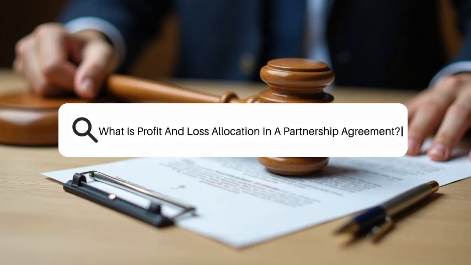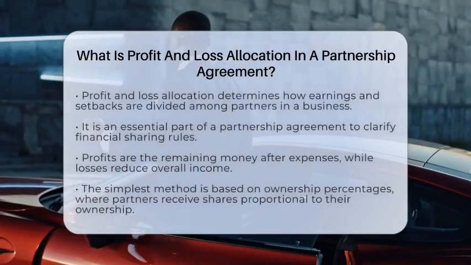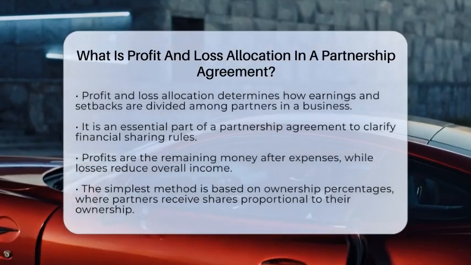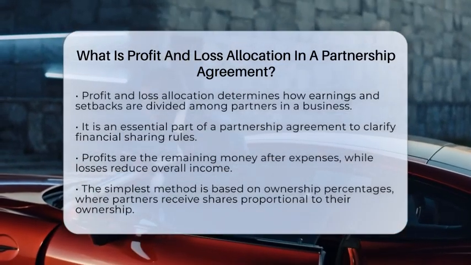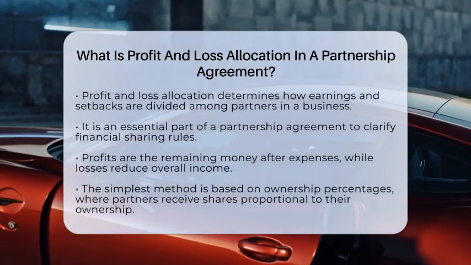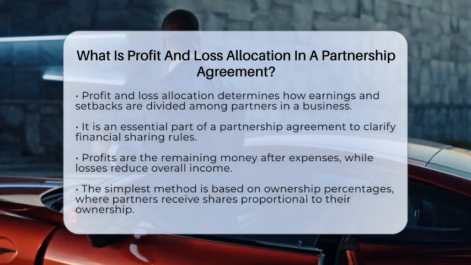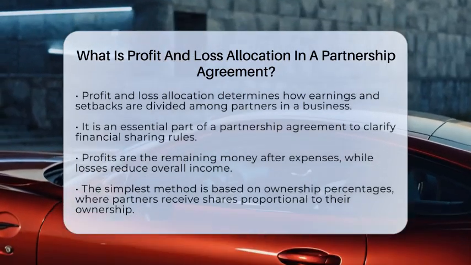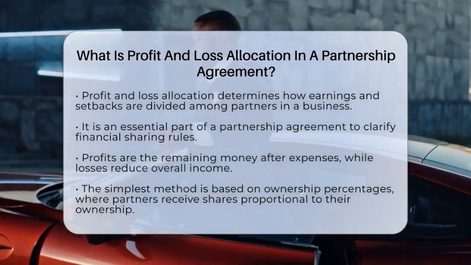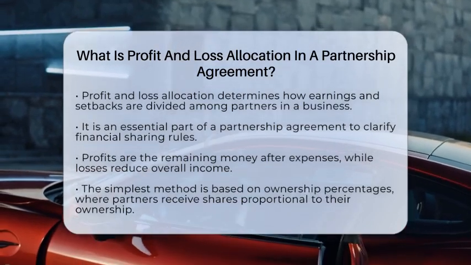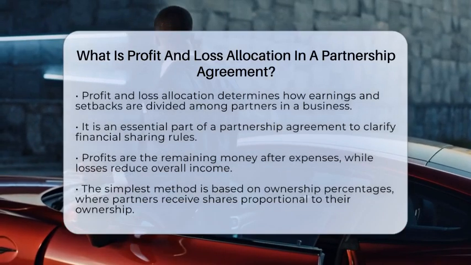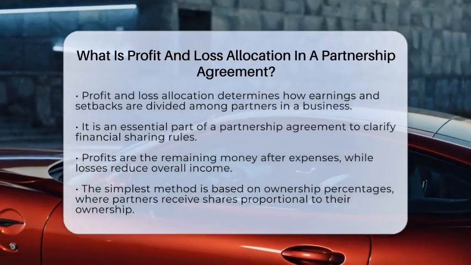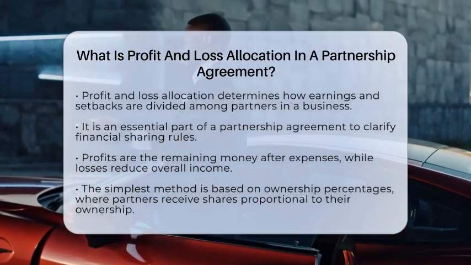What is profit and loss allocation in a partnership agreement? Imagine sharing a business with friends or colleagues and wondering how the money you make or lose gets divided. That's where profit and loss allocation comes into play. It's the plan that decides who gets what when the business earns money or faces setbacks. This part of a partnership agreement is super important because it shows how the financial results are split among partners.